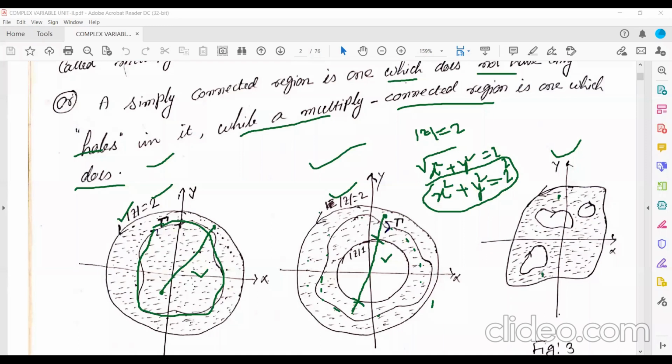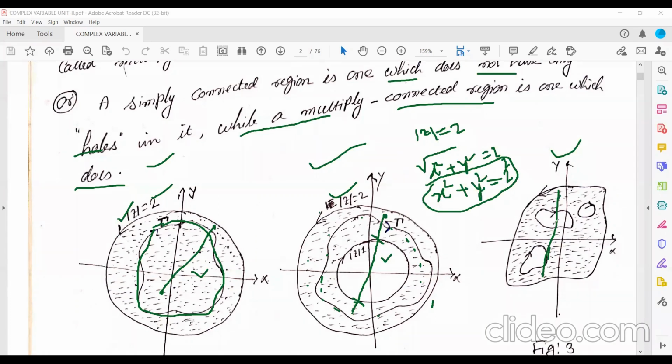If I am going to join these 2 points by a line, can you join directly? No. We need to go around these hollow parts. You can't join these 2 points directly.